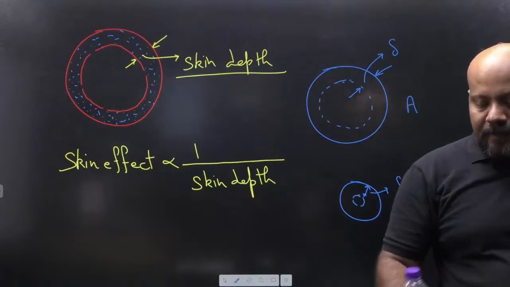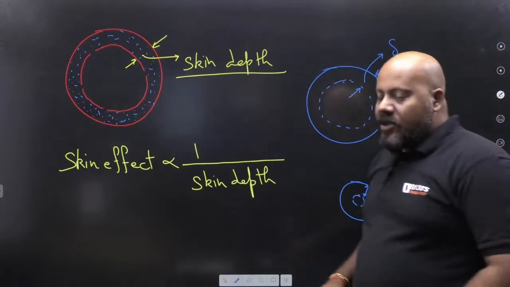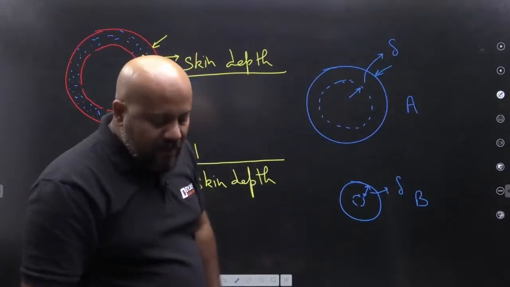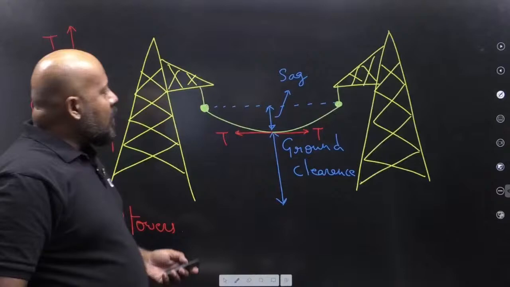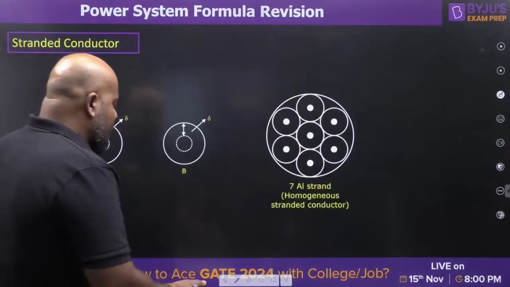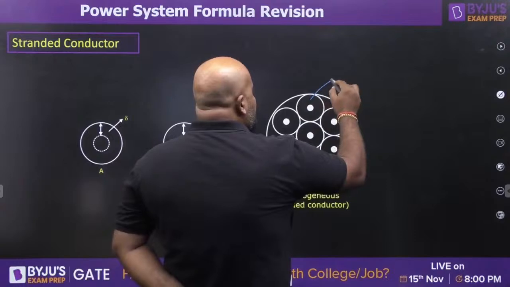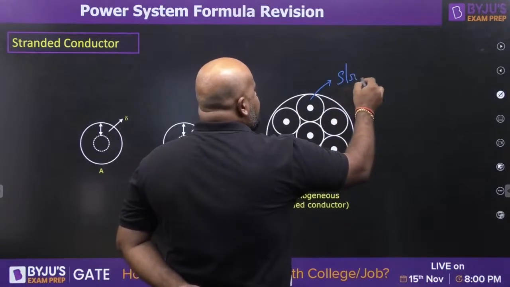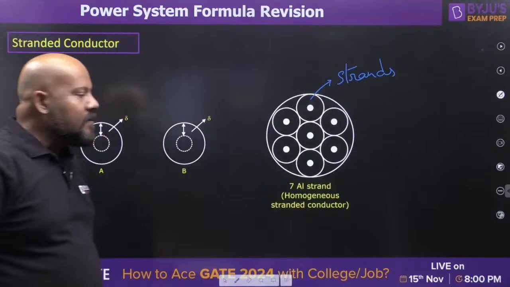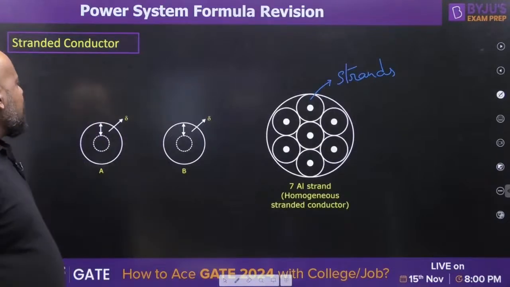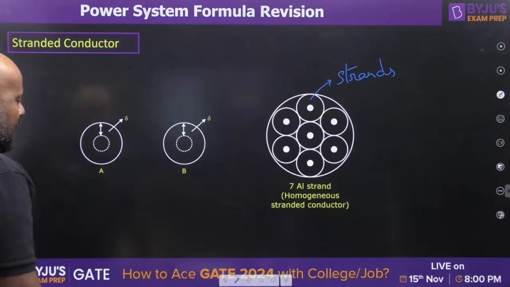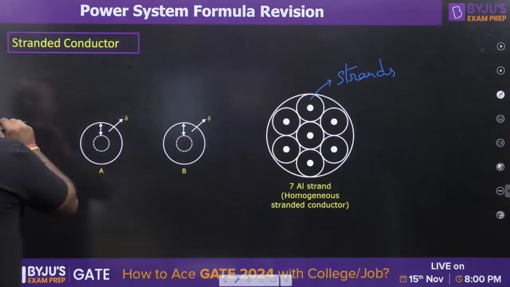It means instead of having a single solid conductor of a large cross section, if we have a smaller cross section like this, if we have smaller strands, these are called as strands, instead of a single solid conductor, then what is going to happen? Just see here.